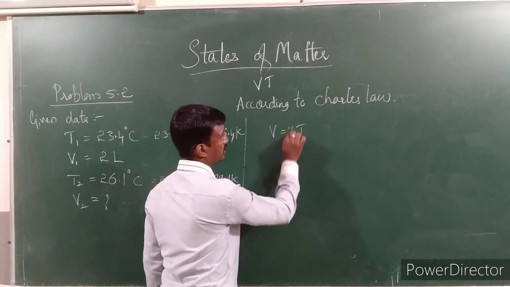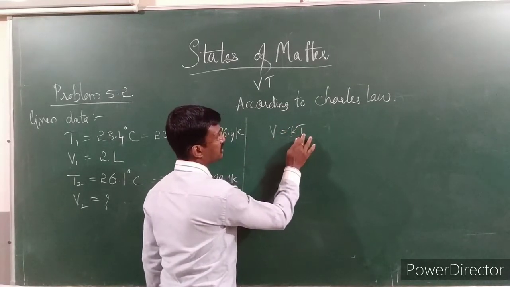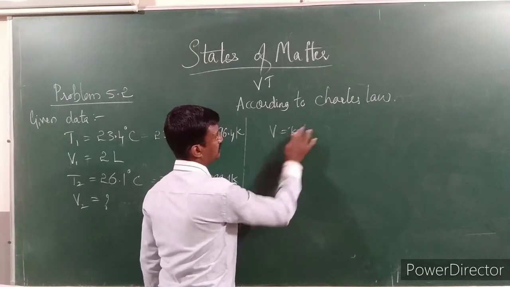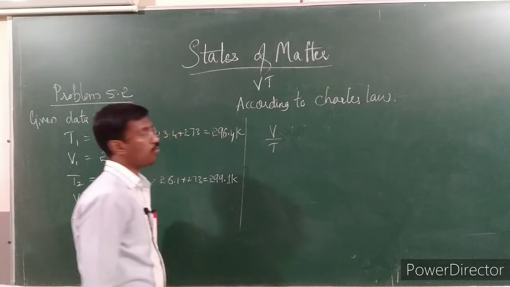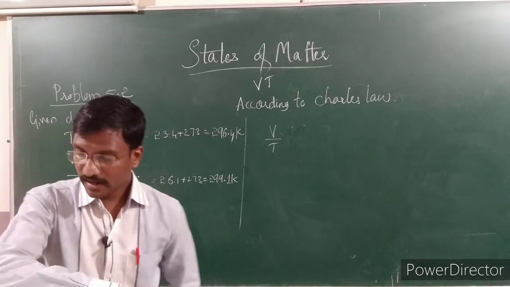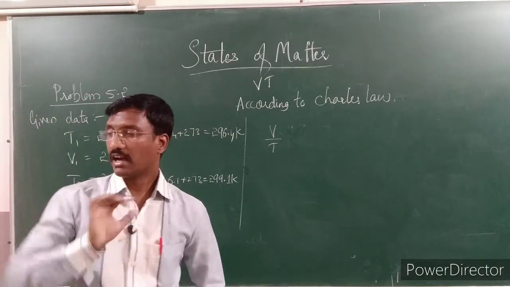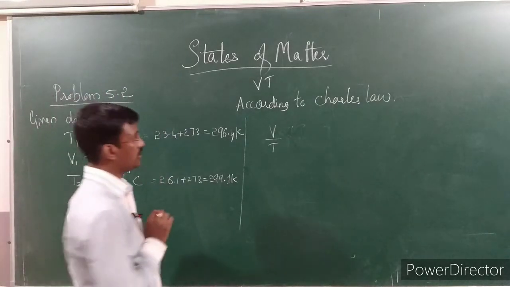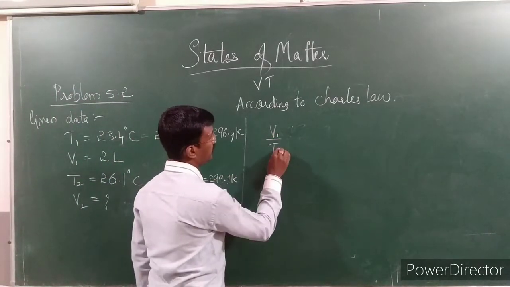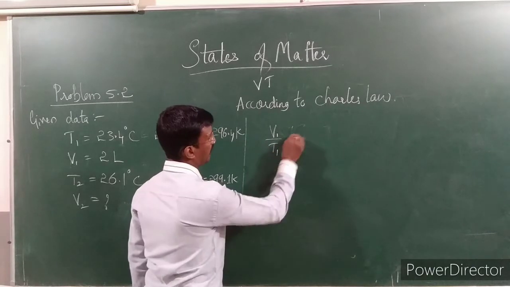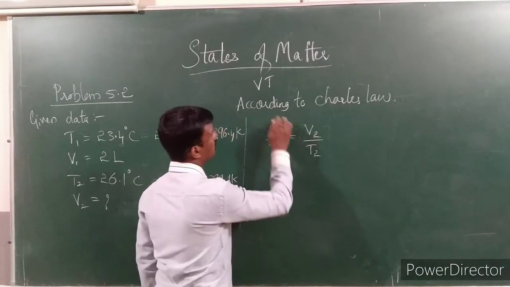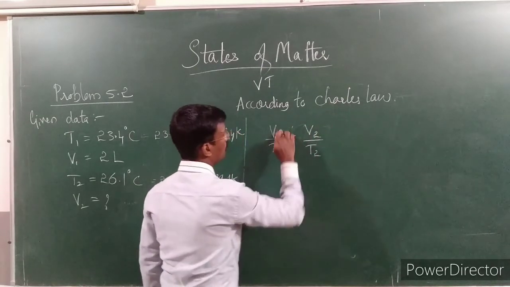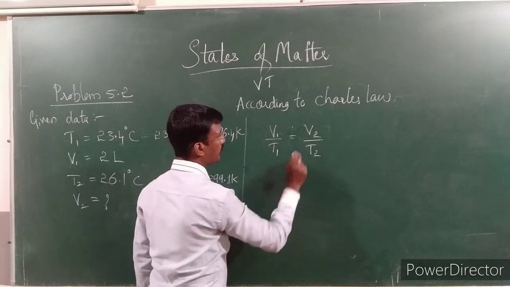Therefore, by keeping the constant k, we send T to the left side. Therefore, V divided by T is a constant term. For that reason, at volume V1 the temperature will be T1, and at volume V2 the temperature will be T2. Therefore, according to Charles's law, V1 by T1 is equal to V2 by T2.